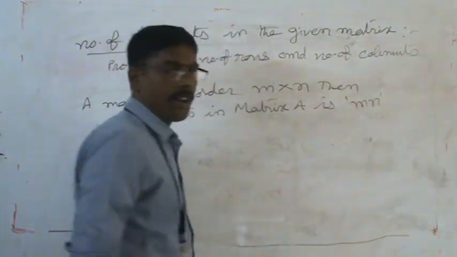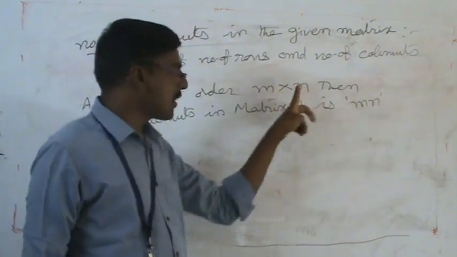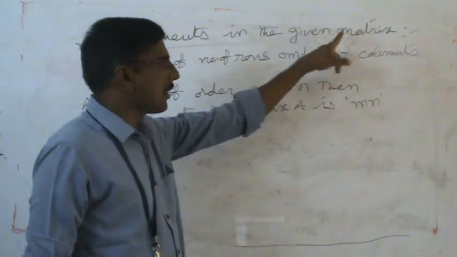Very important: the number of elements is MN. This is the total number of elements in the given matrix.